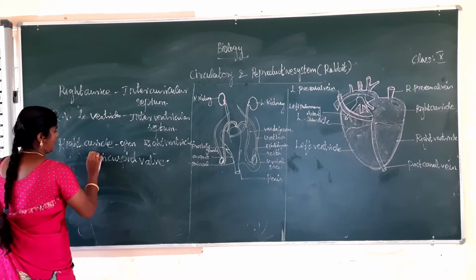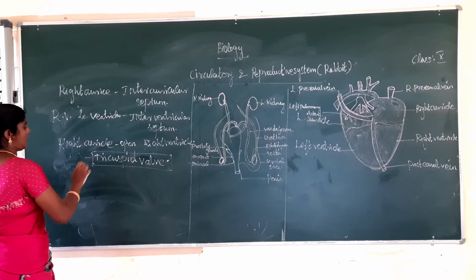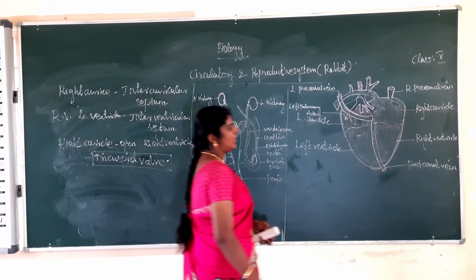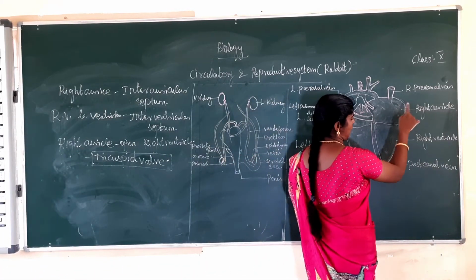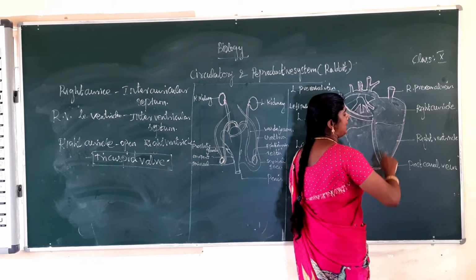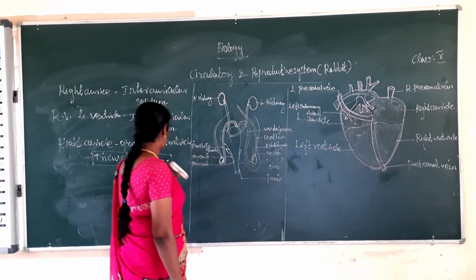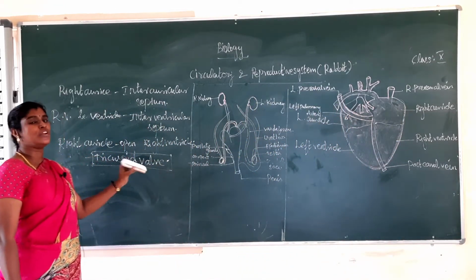Okay, it is very, very important. The right auricle opens to the right ventricle. It is guarded by the tricuspid valve. In Tamil, it is called the three-flap valve.